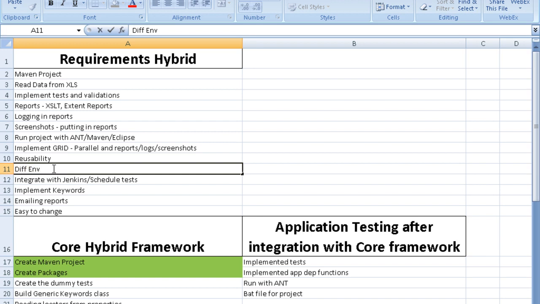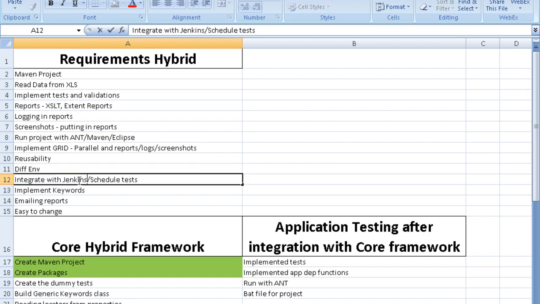You should be able to run the project on different environments. In a company there is SAT environment, UAT, production, post-production, pre-production. Every environment has its own set of settings, URLs, usernames, passwords, credentials. So your script should be dynamic enough that with minimum changes you should be able to run it on different environments.